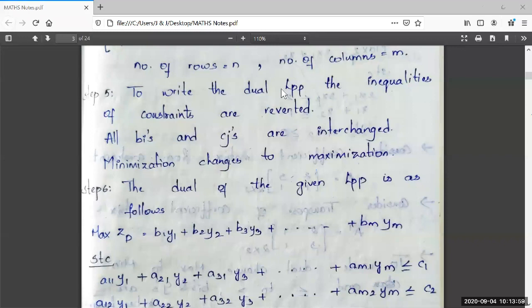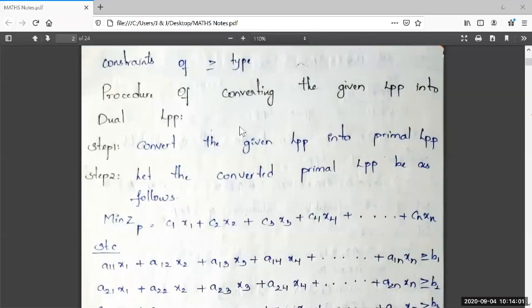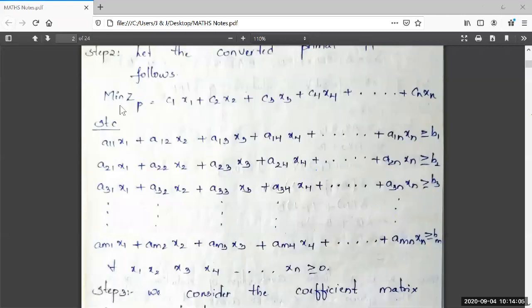So I will go to the primal LPP once again. Here the primal LPP's objective function is minimum ZP. In dual LPP we have to write this minimum ZP as max ZD, and the constraints are of greater than or equal to type, and in dual LPP the constraints should be written as lesser than or equal to type.